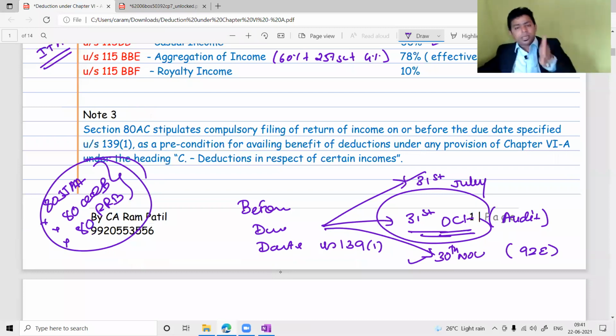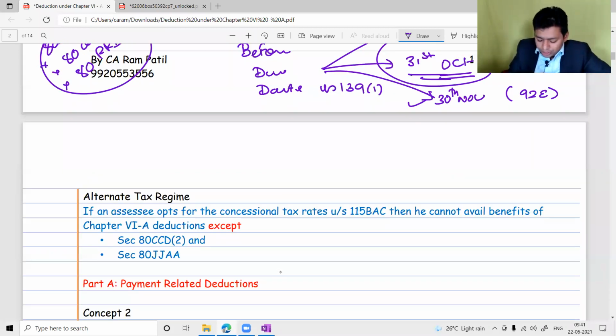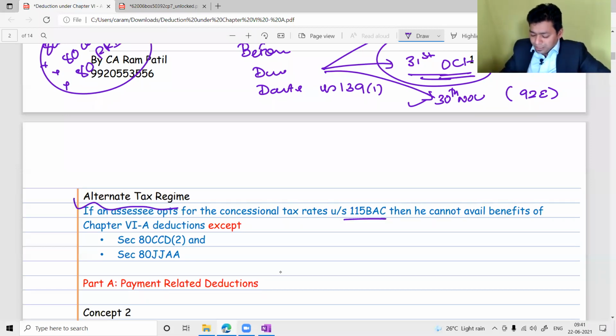Belated return means return after the due date. Sir, we are having the alternative tax regime. I hope you are aware of the alternative tax regime, again 115BAC, where we are having a concessional rate of tax.